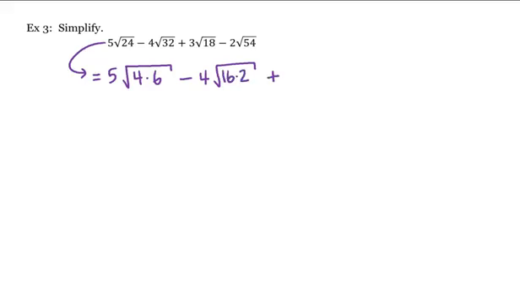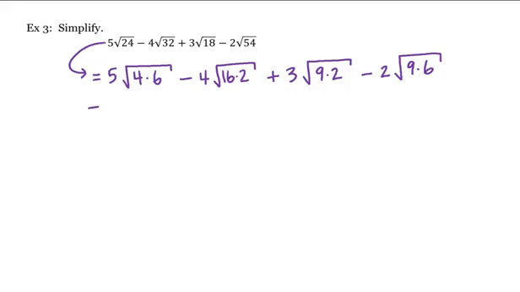Plus 3 times the square root of 18, and 18 is 9 times 2. And 9 is a perfect square. Minus 2 times the square root of 54, and 54 is 9 times 6, and 9 is a perfect square.